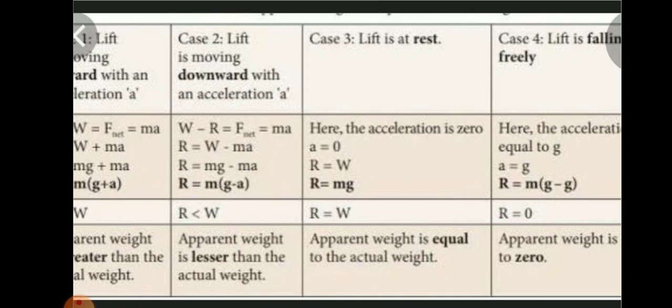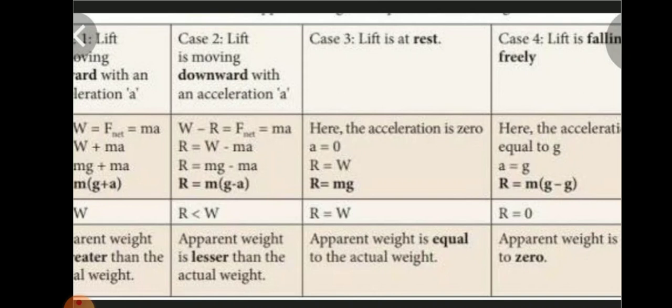Lift is falling freely. Here the acceleration is equal to the acceleration due to gravity, a is equal to g. Take the equation from the second case, that is R is equal to m into (g minus a), because the lift is falling freely down, it is coming down. In that equation, substitute a is equal to g. We get R is equal to m into (g minus g), that is R is equal to 0. Apparent weight is equal to 0 in this case.